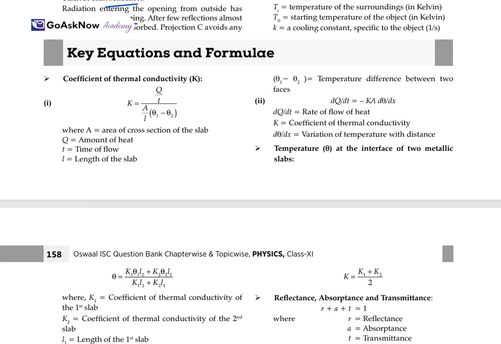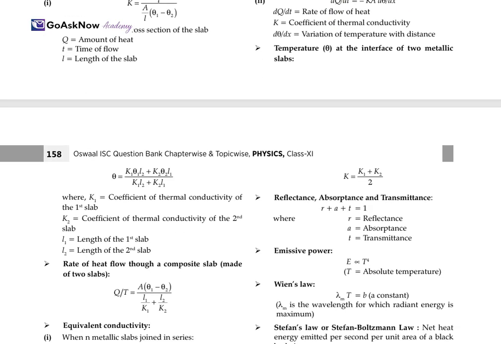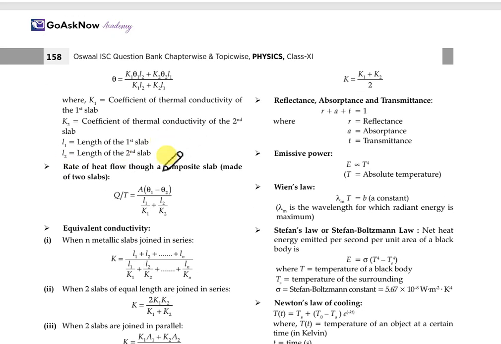Now, from whatever topics we have covered, we got some key equations and formulas. First is the coefficient of thermal conductivity: K equals Q times L upon t A (theta 1 minus theta 2), and for different conditions even. And the rate of heat flow for a composite slab, when two slabs are in series or in parallel. Then the equivalent conductivity when n metallic slabs are in series, and when two slabs are joined in parallel.